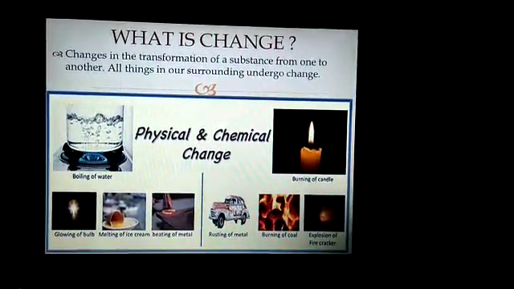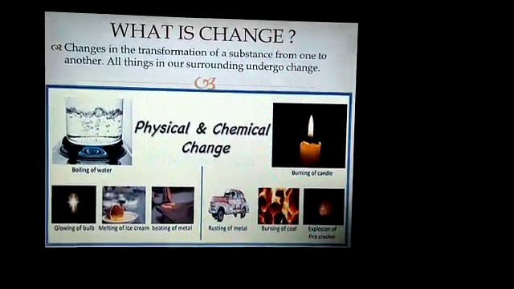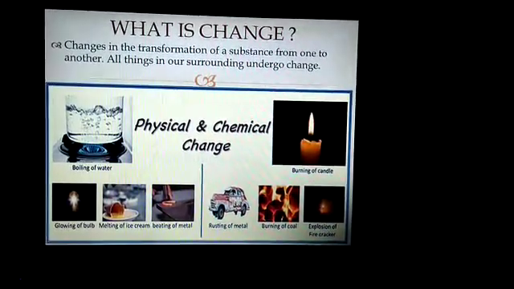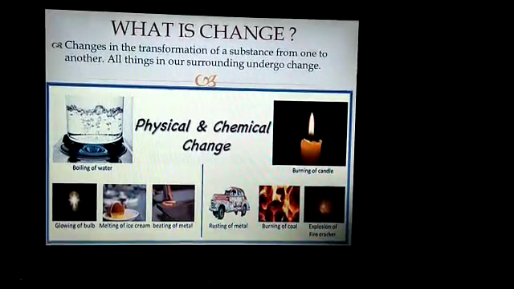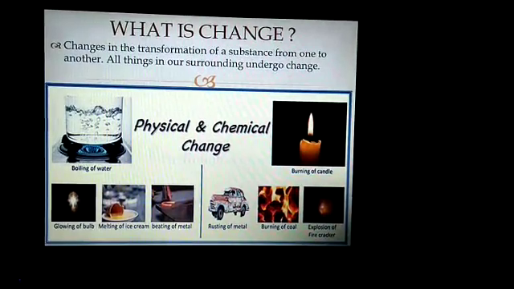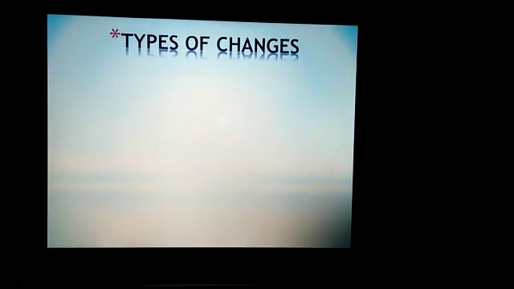Glowing of a bulb is also a change. Melting of ice cream, beating of metal into different shapes, rusting of iron, burning of coal, explosion of a firecracker, all these are changes.